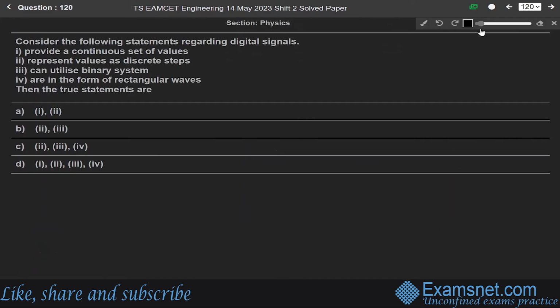Now next question 120. Consider the following statements regarding digital signals. This is again from the chapter of electronic devices, and it is asking about digital signals. This can be from communication also. So from this, we have to find the correct answers.